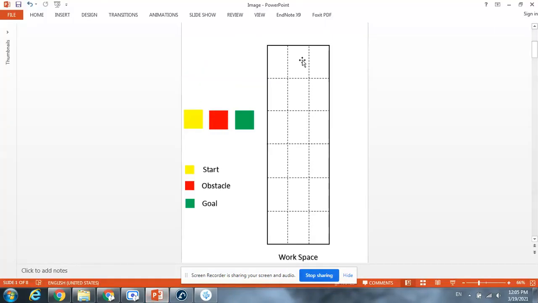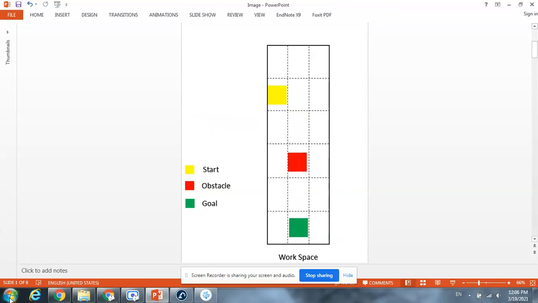In order to test my code, I need to enter an image of the workspace into my code, so I use this platform. As you can see, the yellow object is a start point, the red object is an obstacle, and the green is the goal. Now I randomly put these objects in the cells